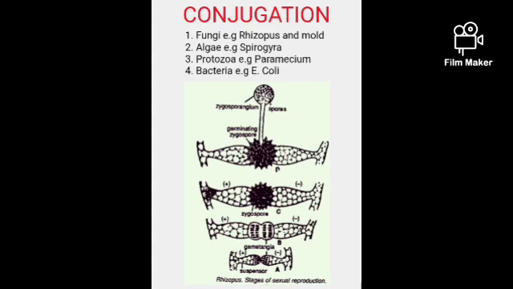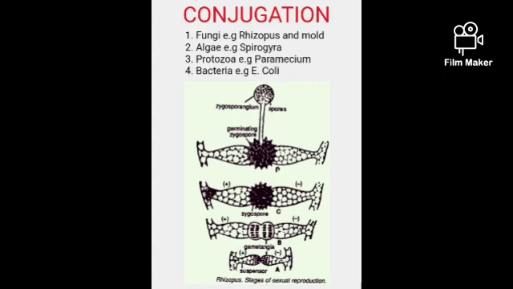Like when they are weak due to old age, or when there is shortage of food, or when there is not enough water in their environment. They will have no other option than to resort to sexual reproduction, which is the conjugation.